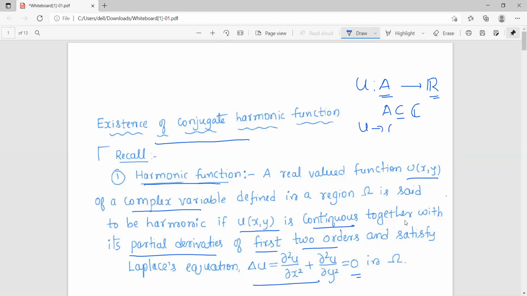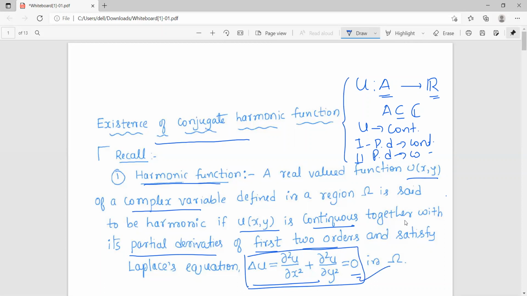So to be a harmonic function, it has to be continuous, and first order partial derivatives have to be continuous. Second order partial derivatives have to be continuous. And finally, it has to satisfy the Laplace equation. So these are the conditions a function has to satisfy to be harmonic. So it has to be a real valued function of complex variables. It has to be continuous together with its partial derivatives of first two orders and satisfy Laplace equation.